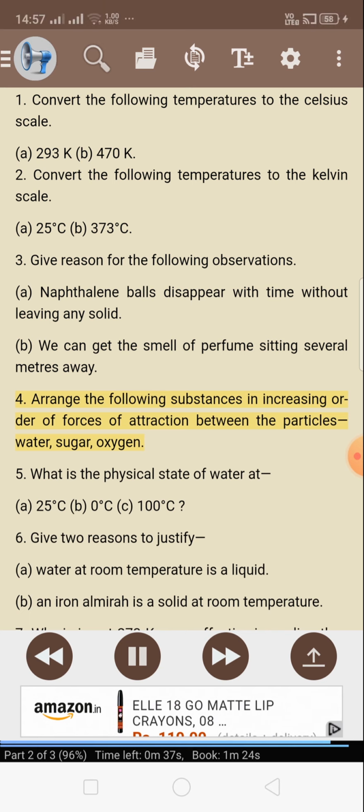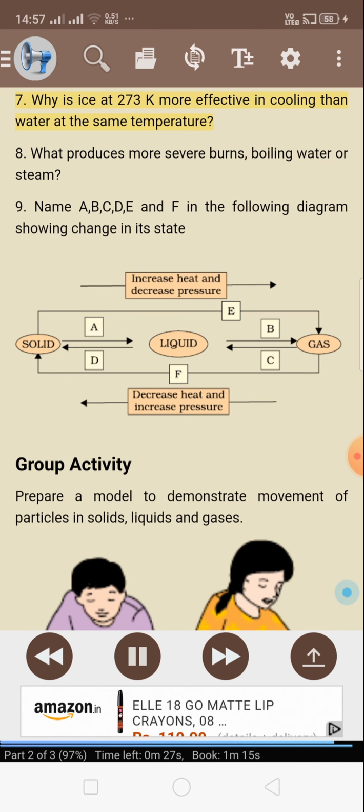4. Arrange the following substances in increasing order of forces of attraction between the particles: water, sugar, oxygen. 5. What is the physical state of water at A, 25 degrees Celsius, B, 0 degrees Celsius, C, 100 degrees Celsius. 6. Give 2 reasons to justify. A, the water at room temperature is a liquid. B, an iron almirah is a solid at room temperature. 7. Why is ice at 273 K more effective in cooling than water at the same temperature? 8. What produces more severe burns, boiling water or steam?